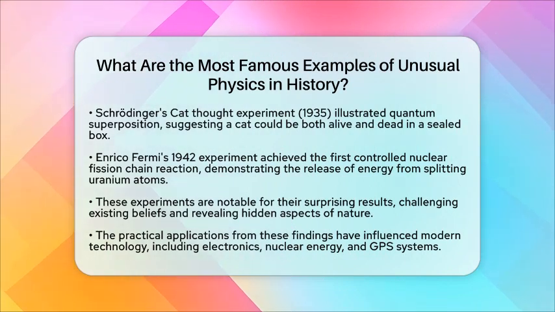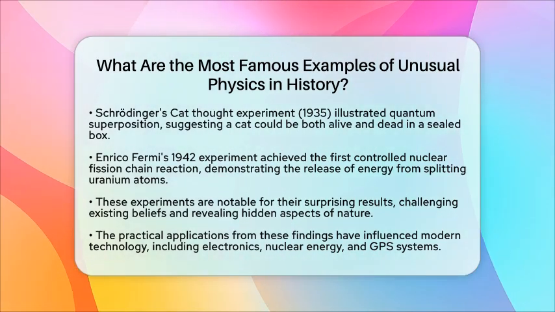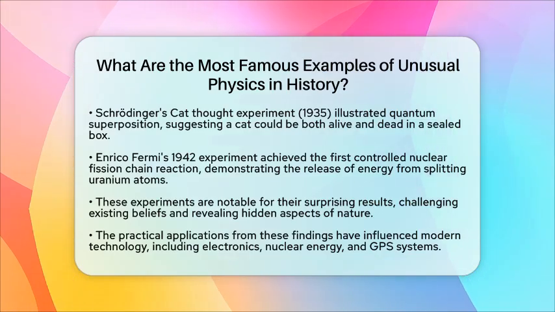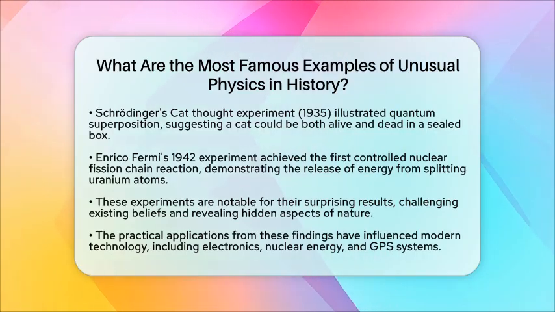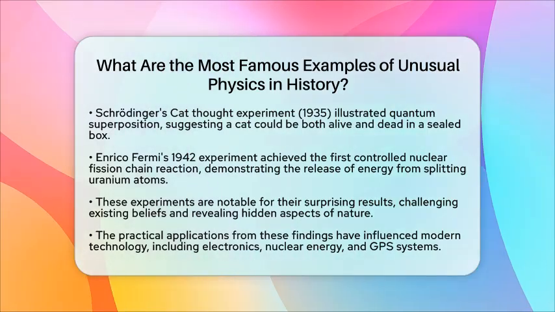Finally, in 1942, Enrico Fermi created the first controlled nuclear fission chain reaction. This experiment demonstrated that splitting uranium atoms could release enormous energy, transforming theoretical physics into practical applications for power generation